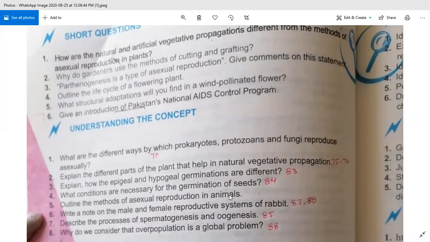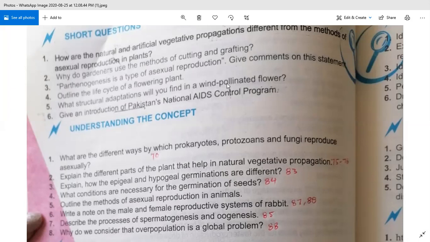Okay, I will discuss question number 5. So, listen carefully. In a wind pollinated flower, the following structural adaptations are found. Number 1, the size of their flower is small and the petals are green or dull in color.